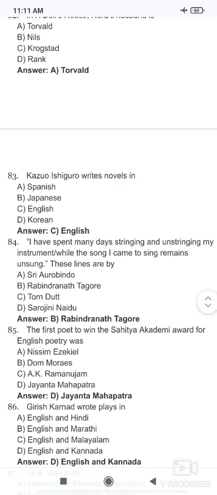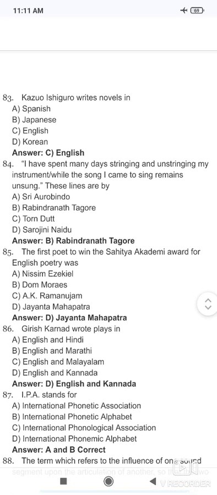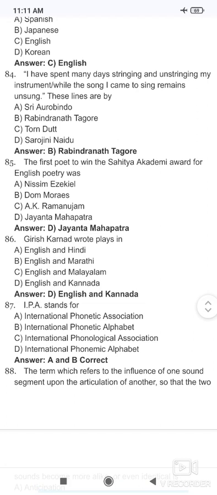"I have spent many days stringing and unstringing my instrument while the song I came to sing remains unsung." These lines are by Rabindranath Tagore. The first poet to win a Sahitya Akademi Award for poetry in English is Jayanta Mahapatra. Then Girish Karnad wrote plays in English and also in Kannada.